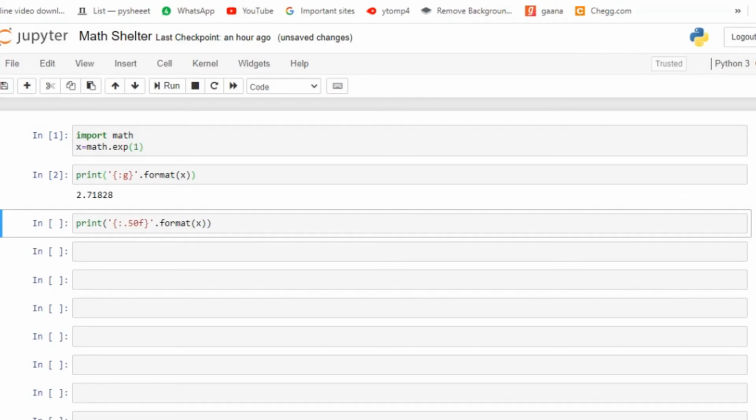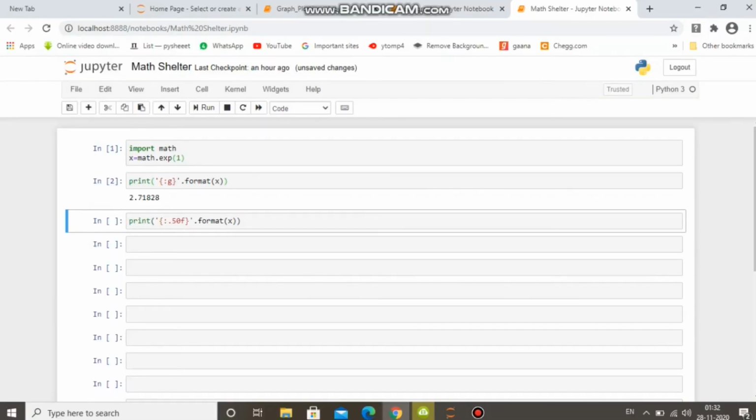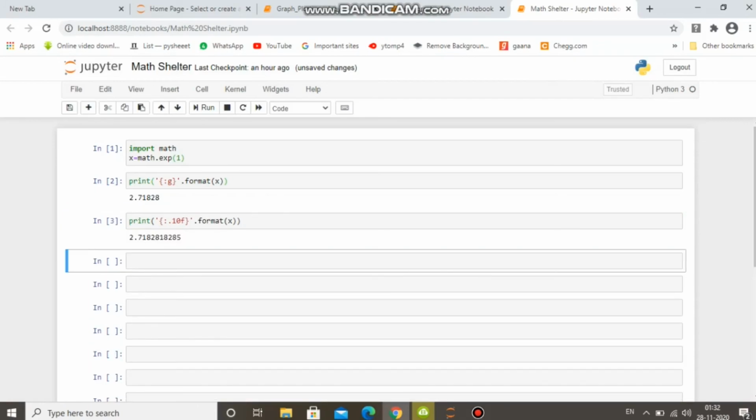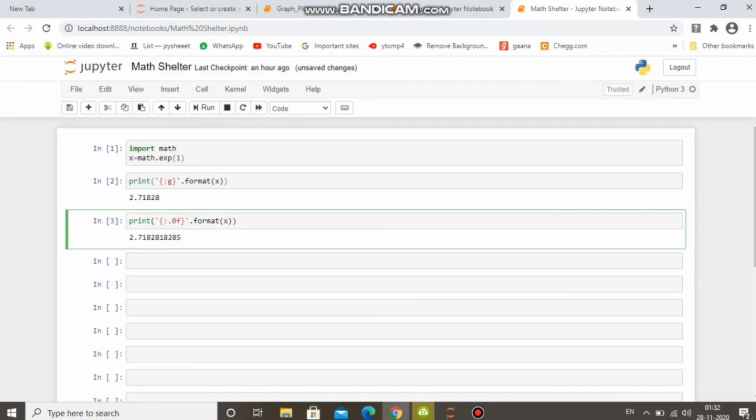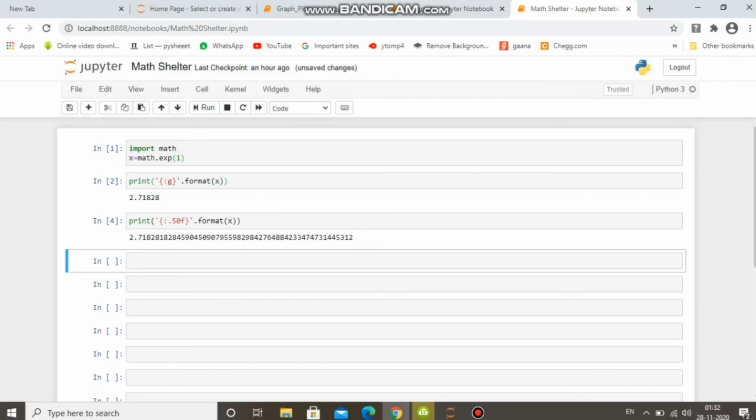This is our 2.71828. If I want more decimal places, that is 10 decimal places, then the number will be this, and if I want up to 50 decimal places, then the number will be this. It's fine.